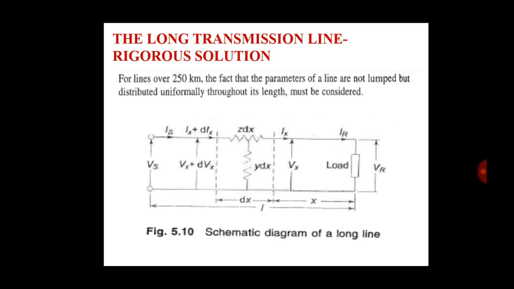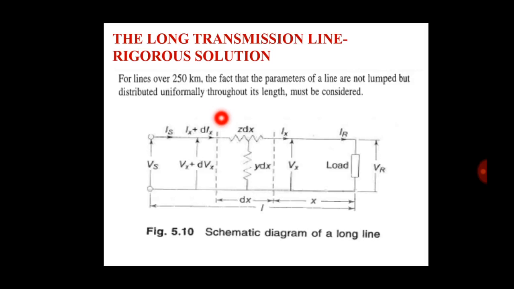Now we study the long transmission line, and this study is known as a rigorous solution. Lines over 250 kilometers are known as long transmission lines.